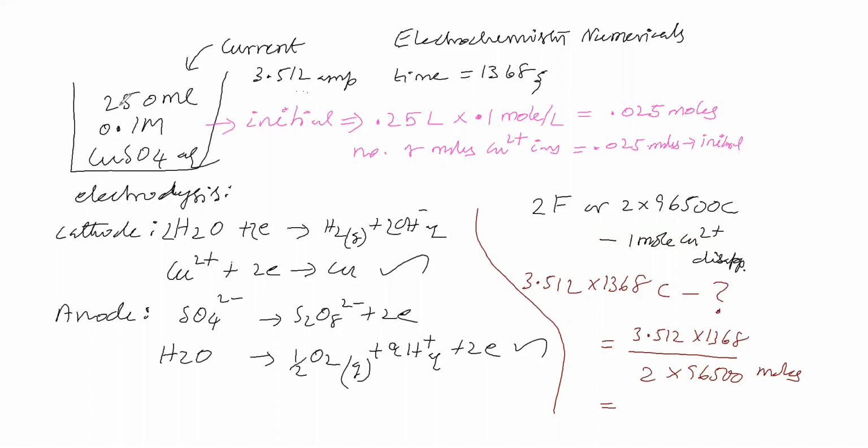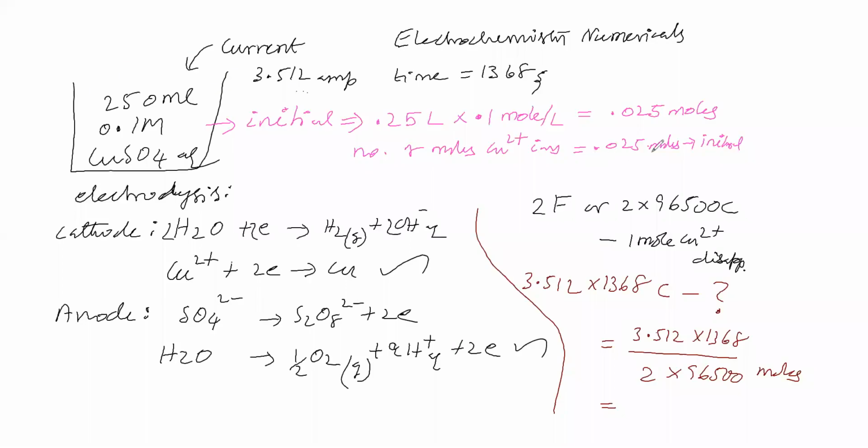You see that 250 ml, we are converting into liter, therefore 0.25 liter, and concentration is 0.1 mole per liter. Liter gets cancelled. You are multiplying these two, you are getting 0.025 moles. So number of moles of copper ions is 0.025 moles. How many moles of copper ions left in the solution, that we'll see.